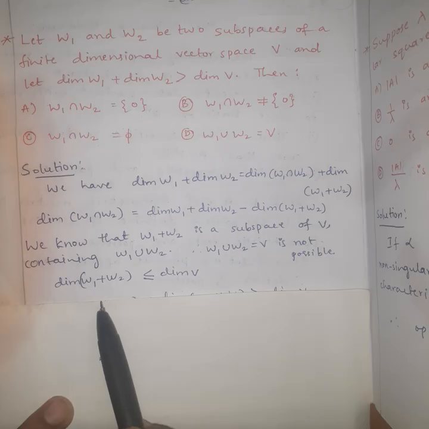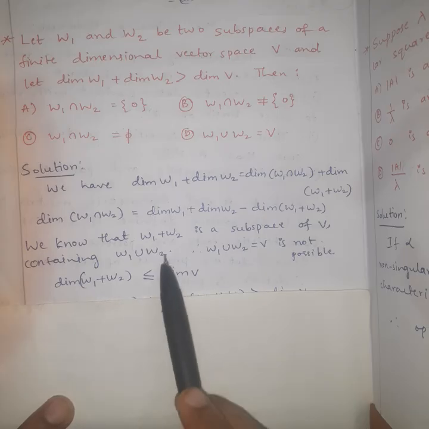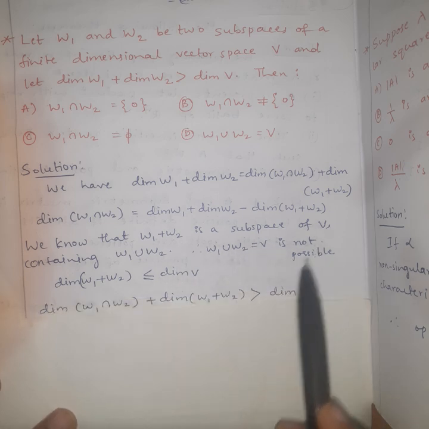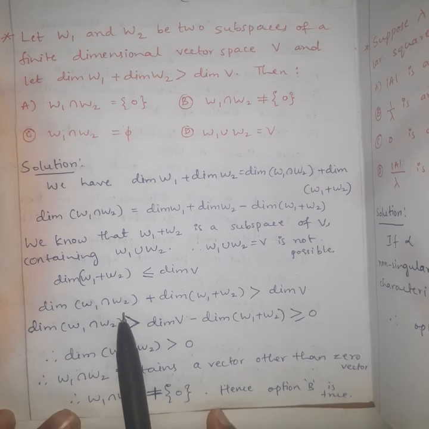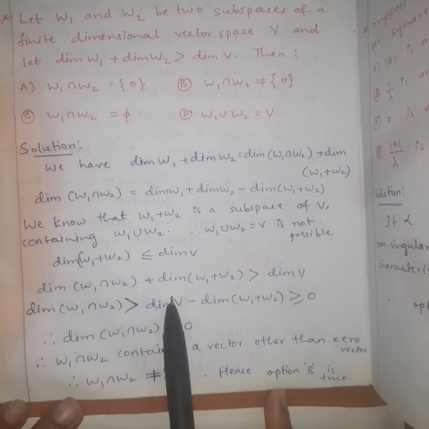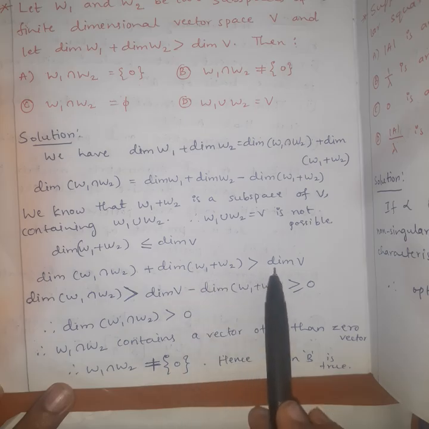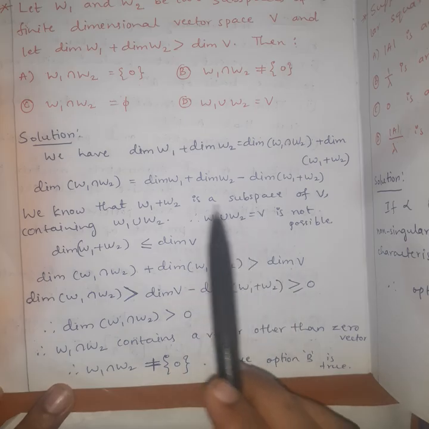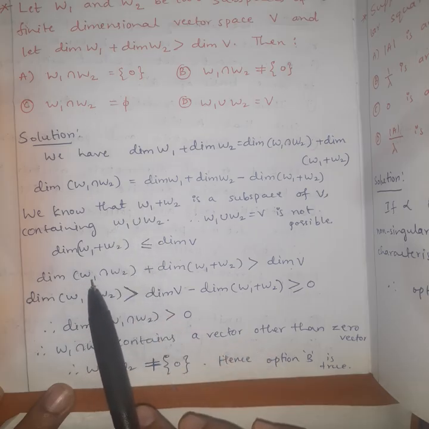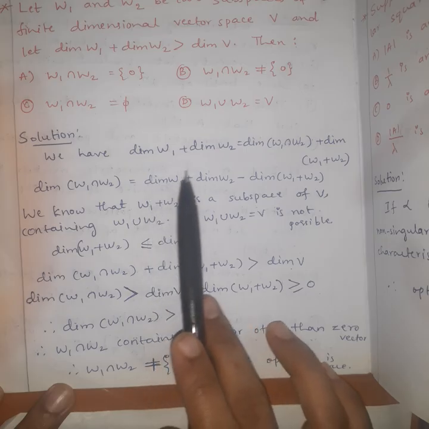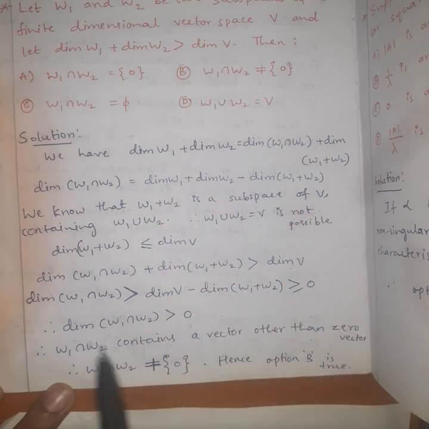Further, dimension of W1 plus W2 is less than or equal to the dimension of V because W1 plus W2 is a subspace of V. So now dimension of W1 intersection W2 plus dimension of W1 plus W2 is greater than dimension of V, because dimension of W1 plus dimension of W2 is greater than dimension of V, as given.